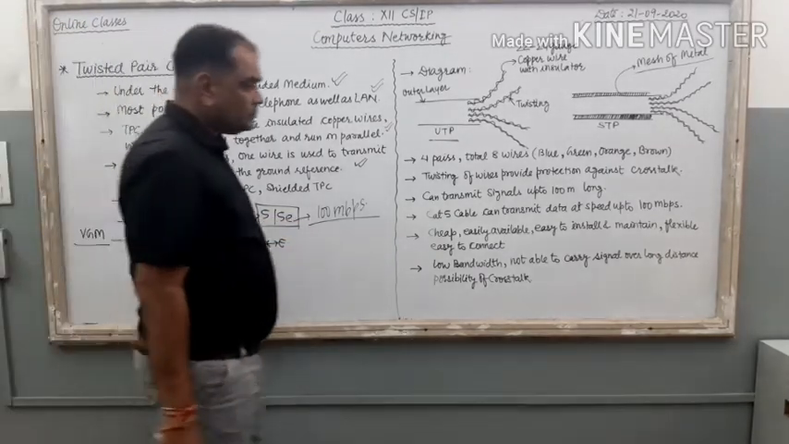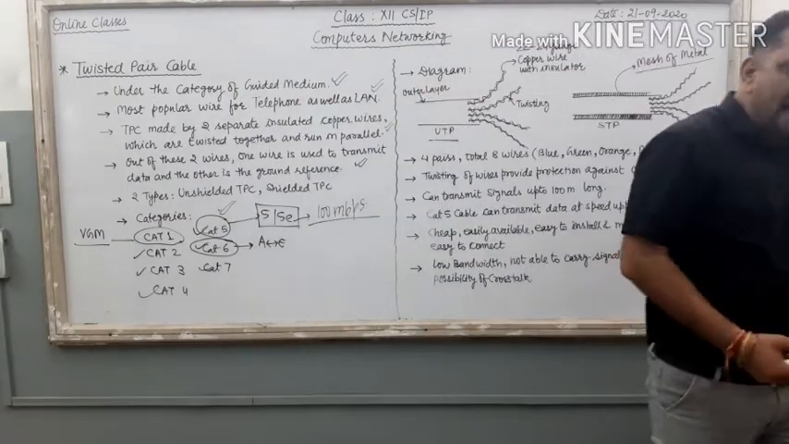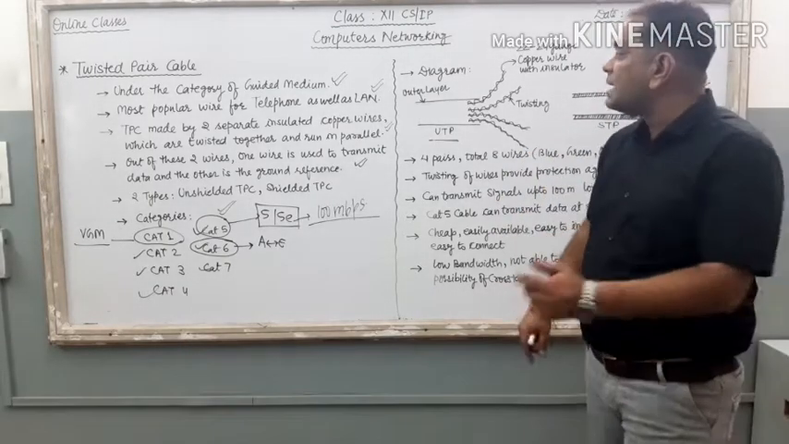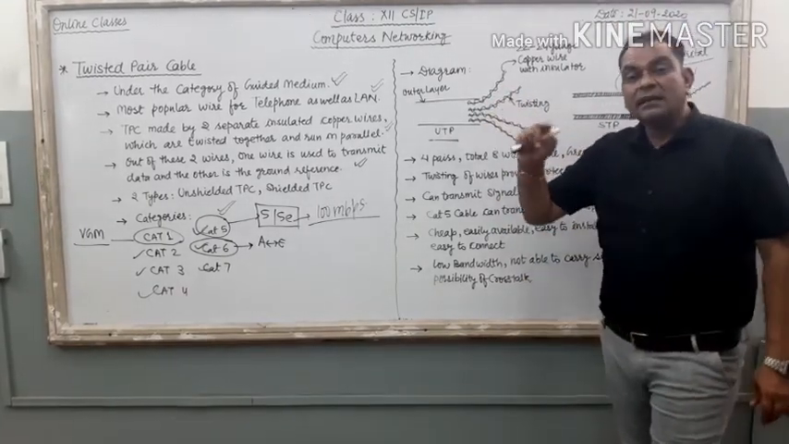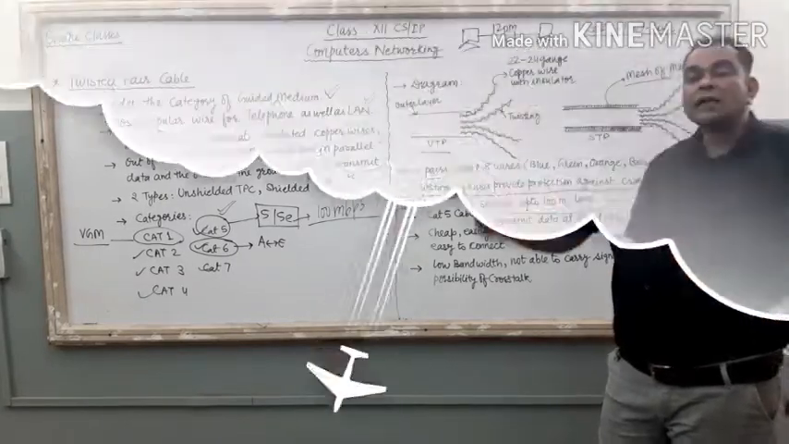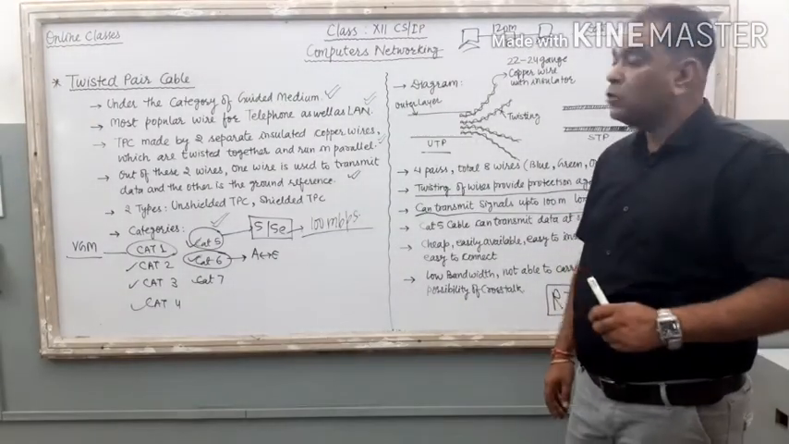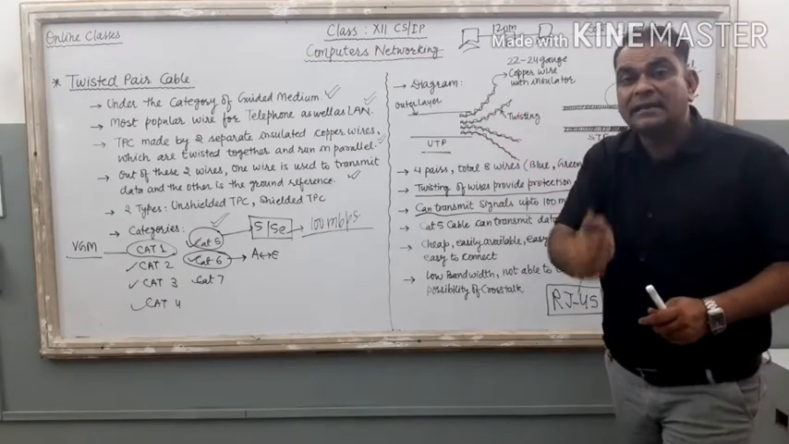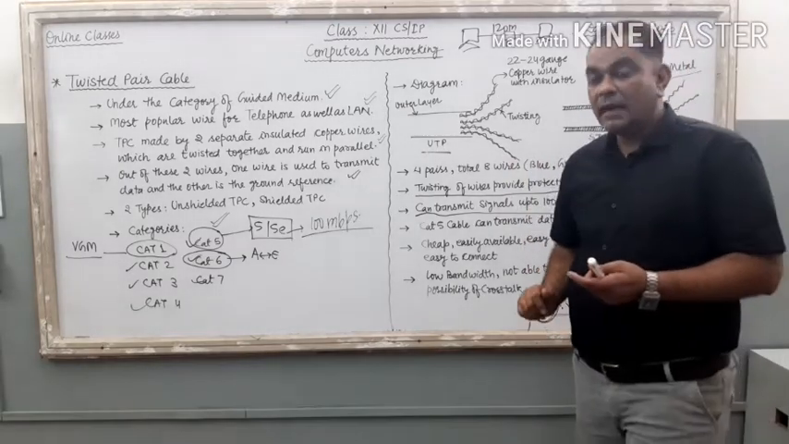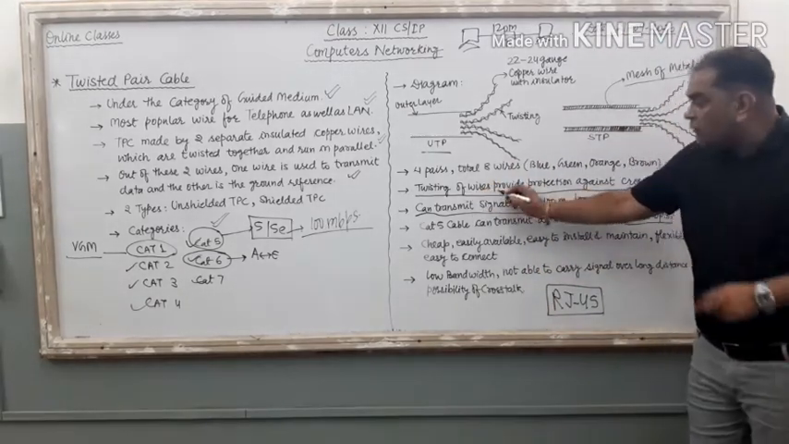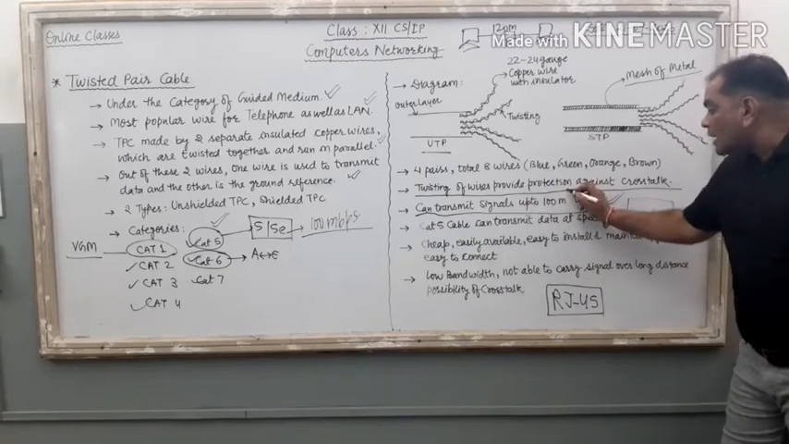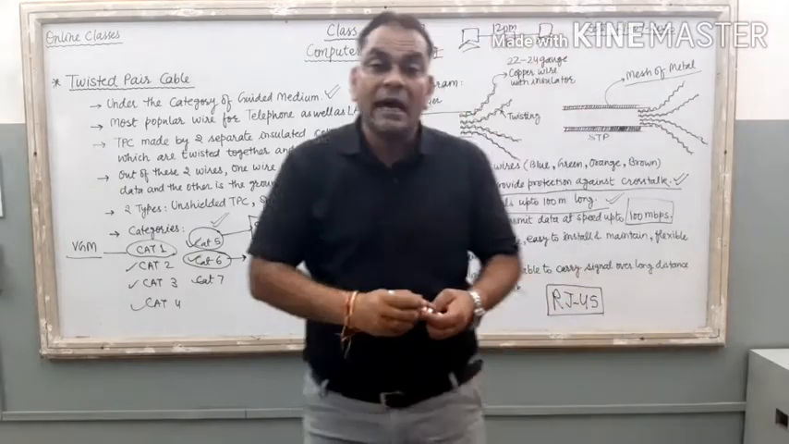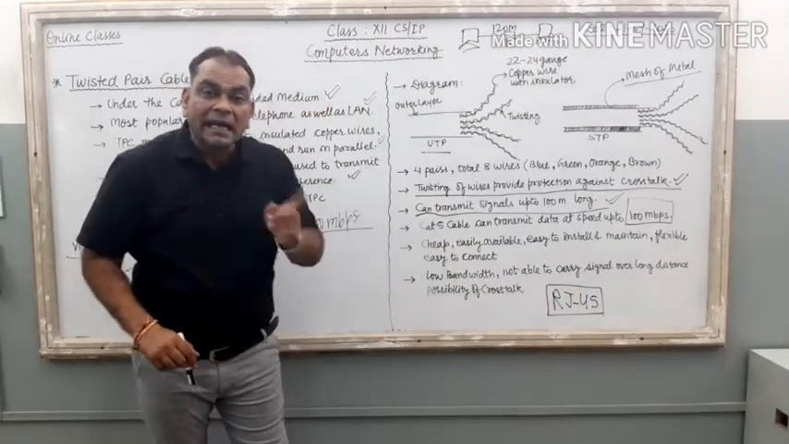Clear? Now, why does the name come twisted pair? Twisted refers to twisting. Twisting means the wires that are there in a pair are twisted with each other. The concept that we want to know is why this twisting is required inside this twisted pair cable. Twisting of wire provides protection against crosstalk.